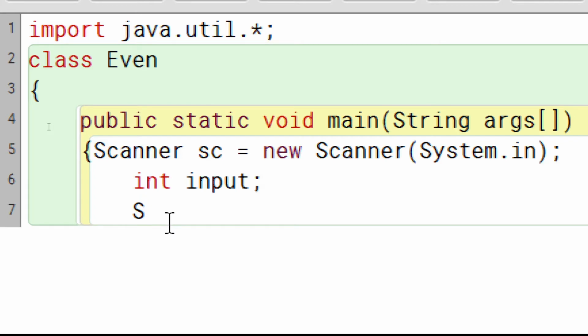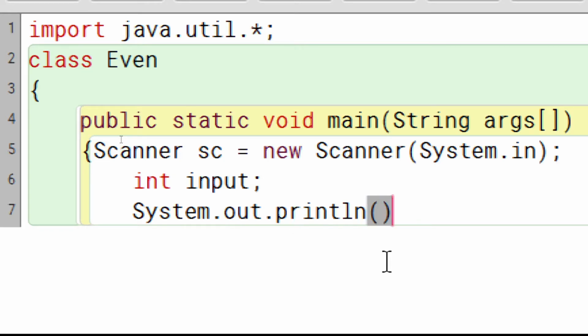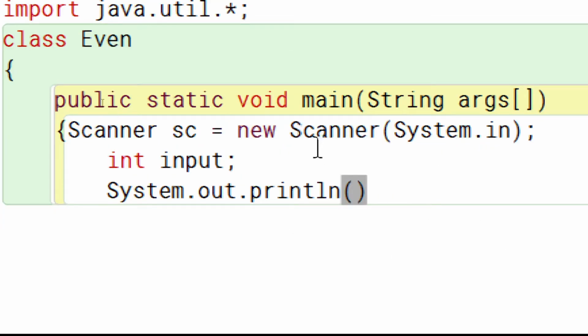So that display statement is like this: System.out.println. Whenever you want something to get displayed on the output screen, just enter System.out.println and then open brackets, and inside that, inside double quotes, whichever statement you want, just write it in the double quotes.